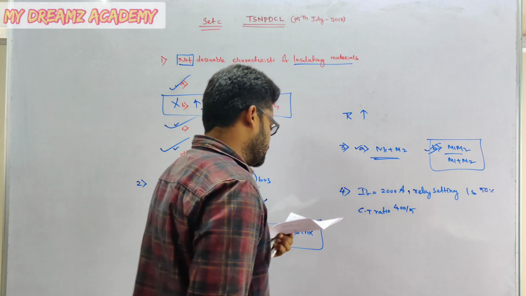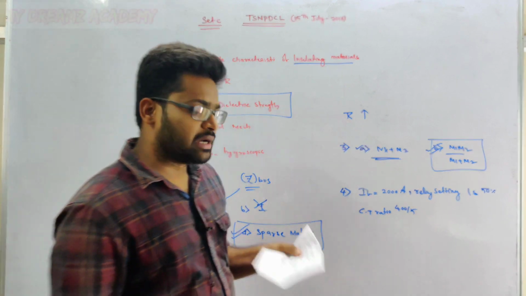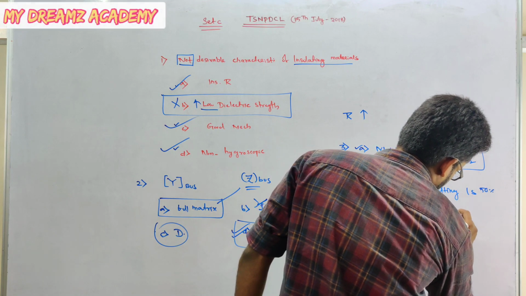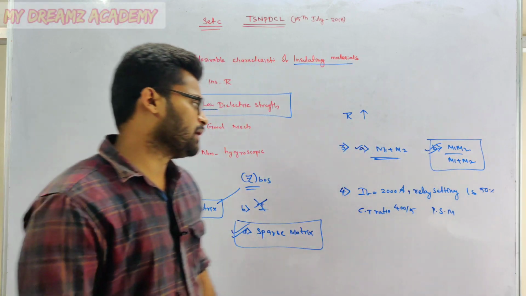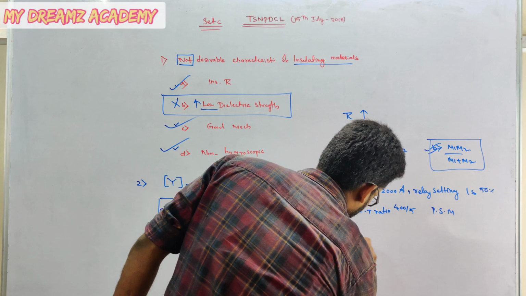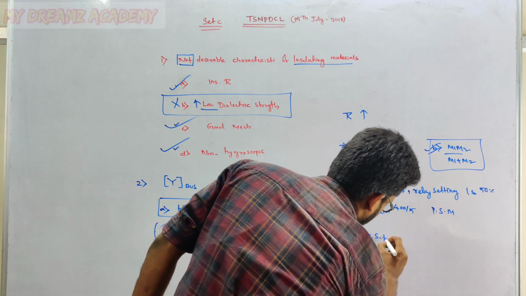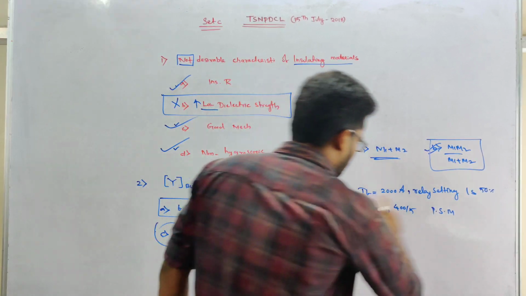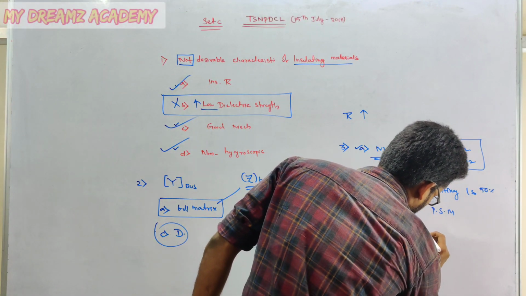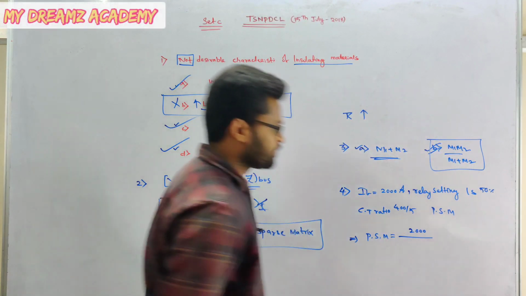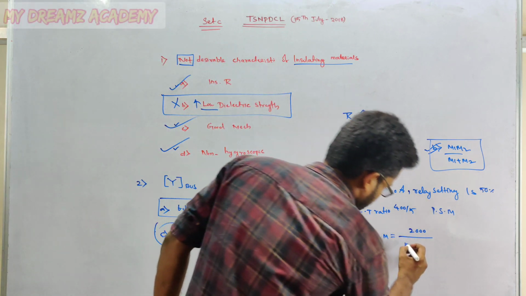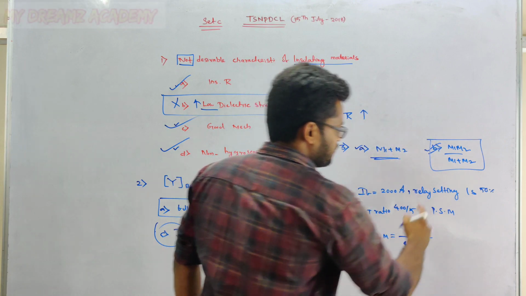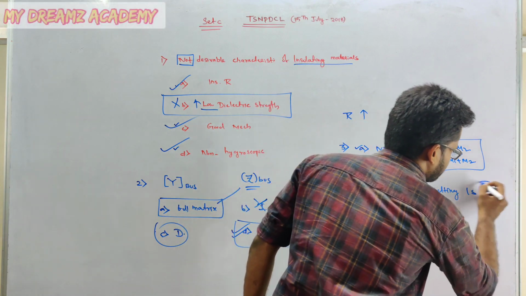Now we need to calculate the plug setting multiplier, PSM. Plug setting multiplier is calculated by total fault current, 2000 ampere, divided by CT ratio 400 by 5, into the relay setting 50%.